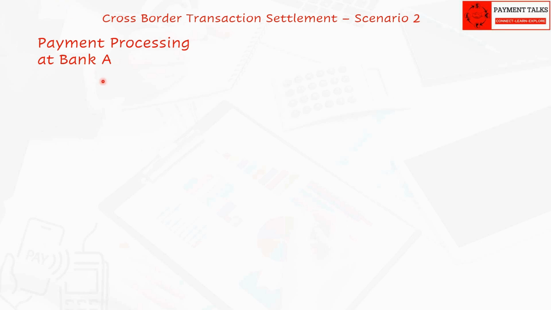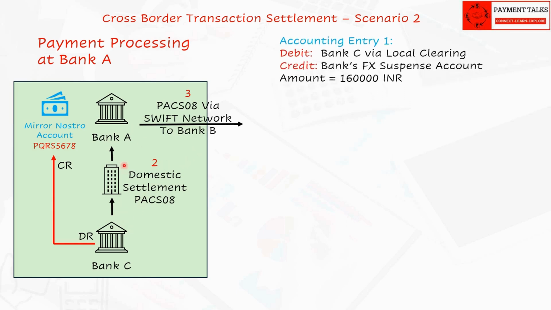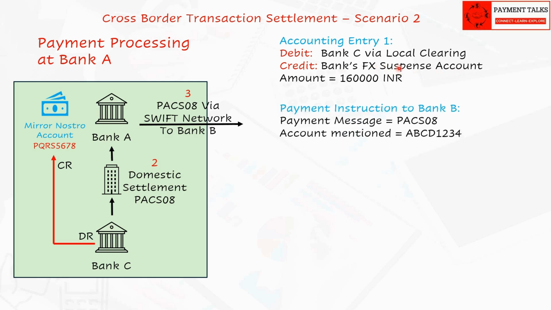Processing at Bank A, the first intermediary bank in chain or local correspondent of Bank C for USD. Having received the payment instruction and funds from Bank C via local clearing, Bank A then processes the payment. As explained in the previous example, Bank A identifies the payment as cross-border payment in USD, takes the funds from Bank C via local clearing in INR and parks them in the FX suspense account. Does the money market conversion to USD.